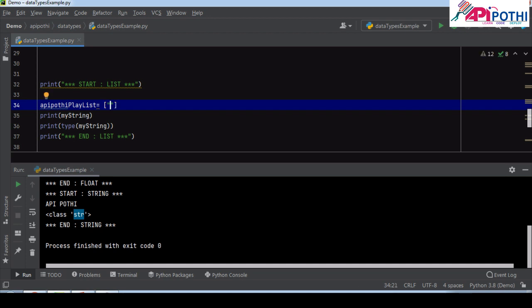So API Pothi playlist, we have the Java 8, we have the Java 9, we have Spring Boot and microservice.